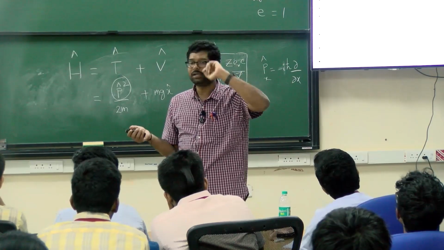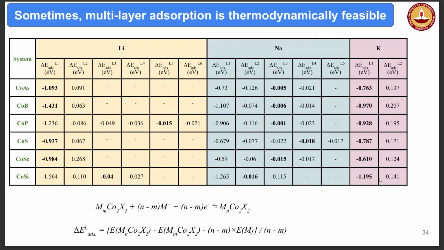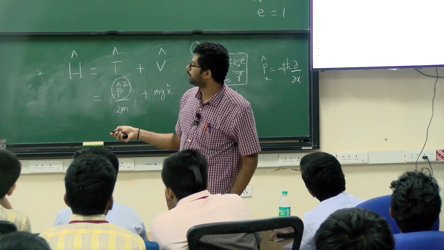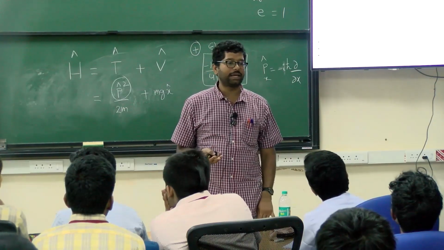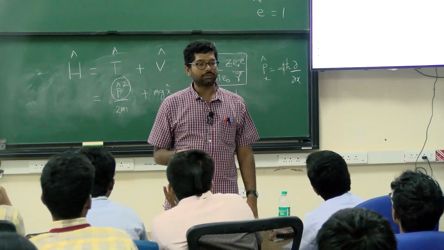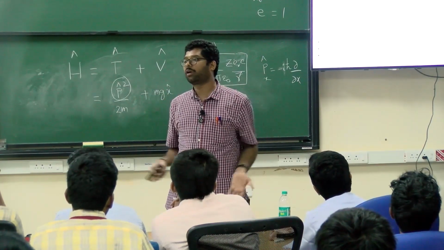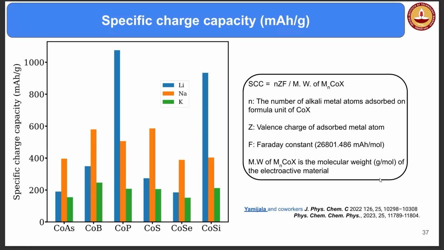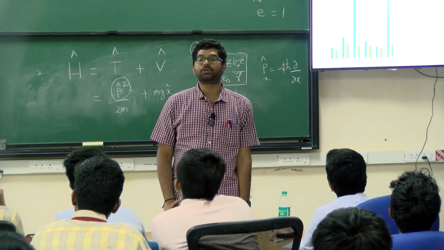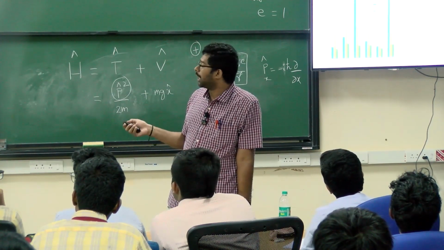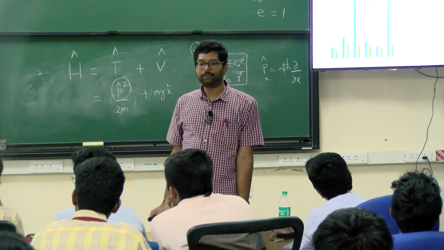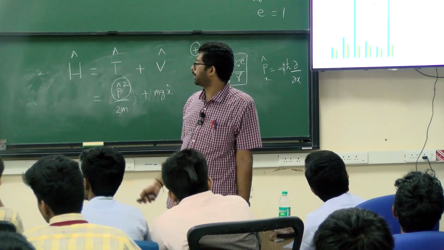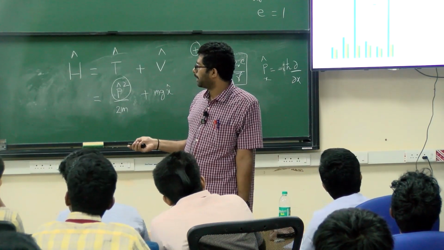I'm trying to skip because time is running out. We calculated these voltages based on the adsorption energies, and we found that the average voltage is coming closer to zero. Again, that is a good result for us. As we said, if the anode voltage is very low, it helps make the overall cell voltage higher. Similarly, we calculated the specific capacity. Generally for lithium-ion batteries it is close to 300 when considering theoretical capacities, whereas we got up to 1000. This suggests these materials might be very useful for lithium, sodium and potassium ion batteries, specifically for the lithium-ion battery.